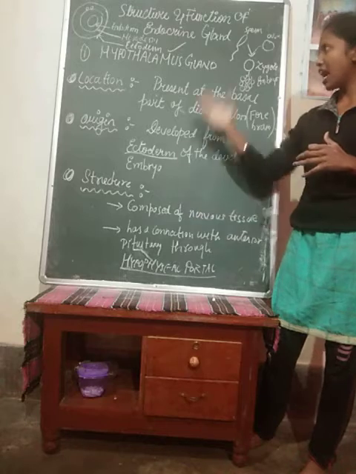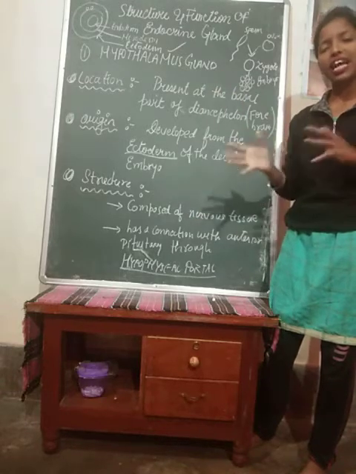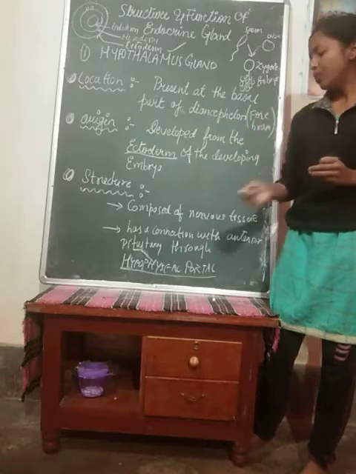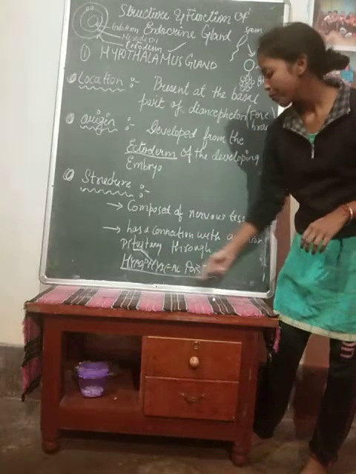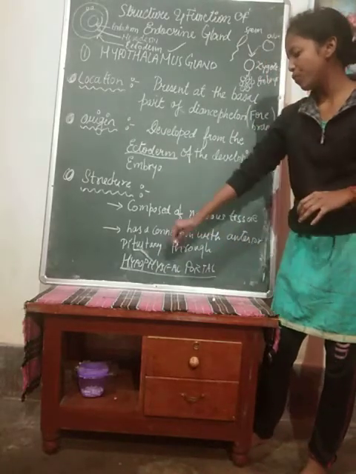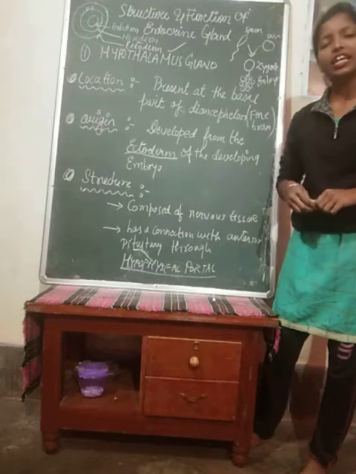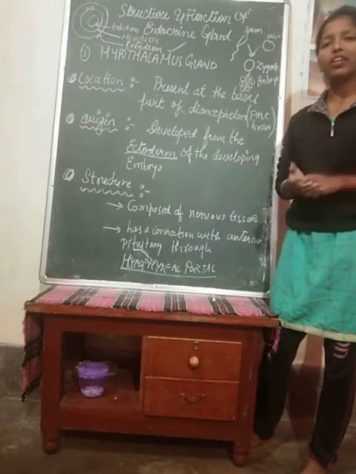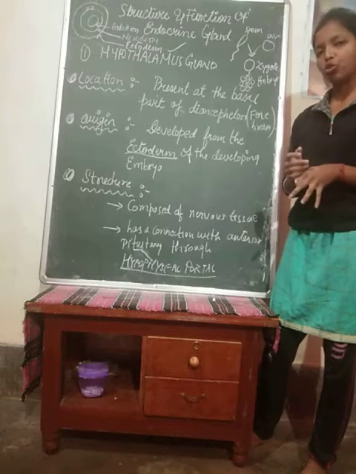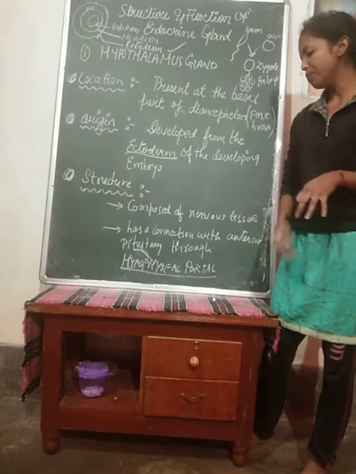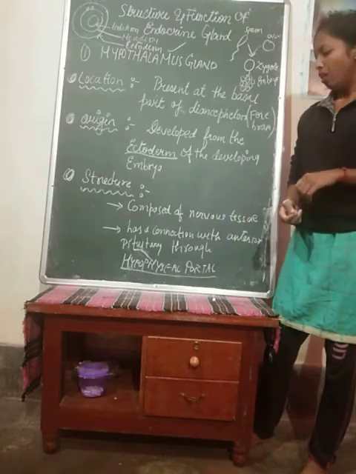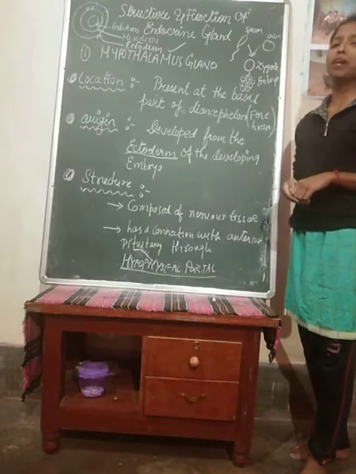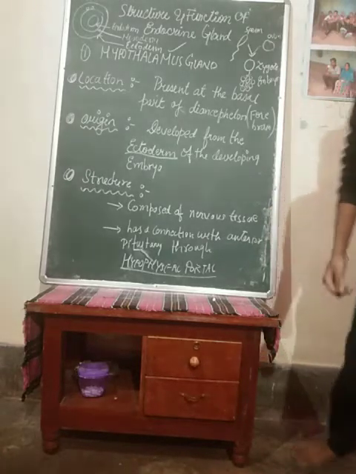So this hypothalamus gland is attached to the pituitary gland through a duct which is termed the hypophyseal portal. Okay, hypophyseal portal is there. It is a duct which connects this hypothalamus gland to the pituitary gland. The anterior pituitary portion is attached to this gland through the hypophyseal portal. Okay. Next we will see the hormones secreted by this hypothalamus gland.